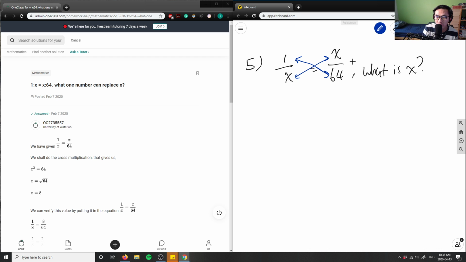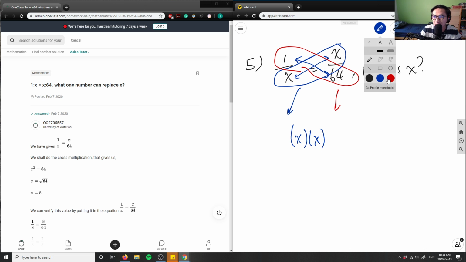So I'm going to group these two terms together, so they're going to make my left side, and then I'm going to group these two terms here, and they're going to make my right side. So again, x times x equals x squared, right? So I'm going to do x times x.